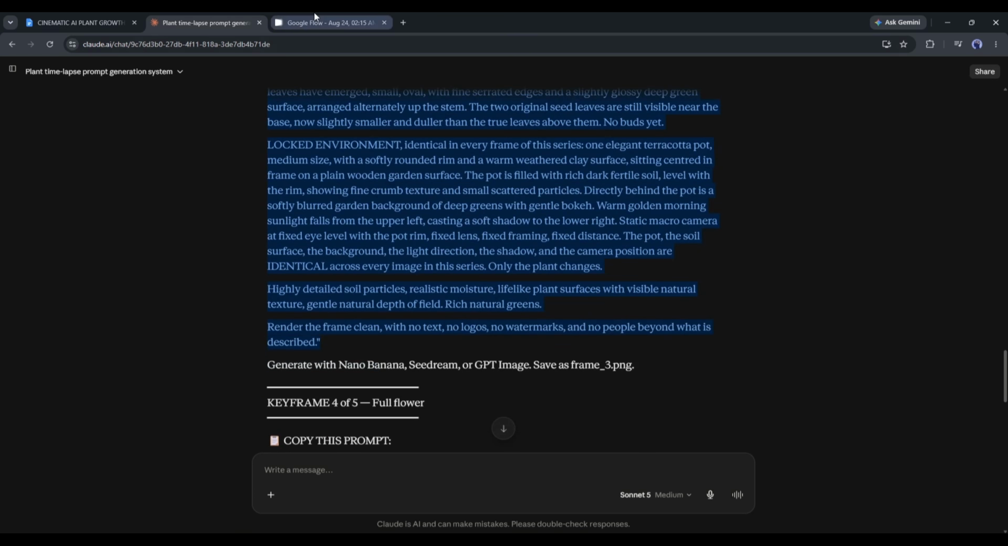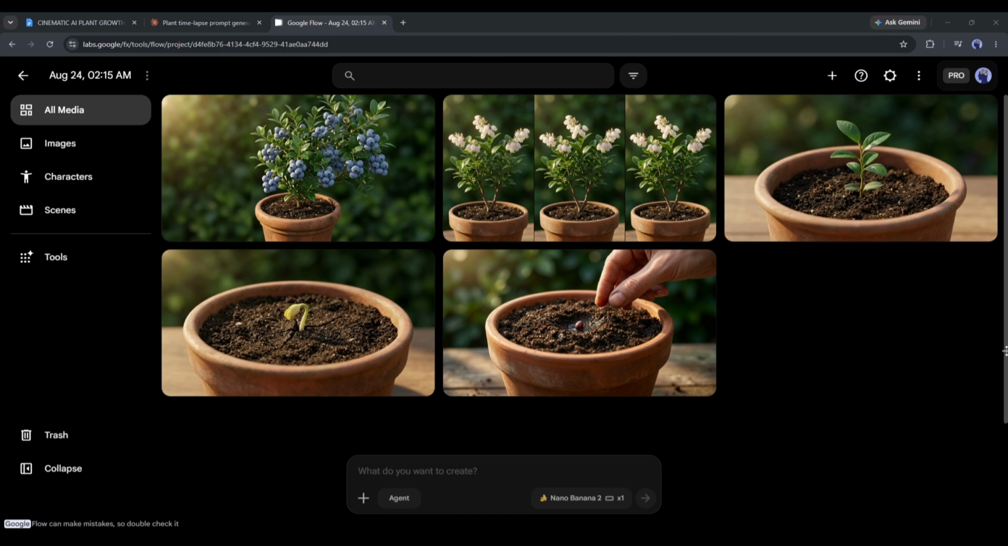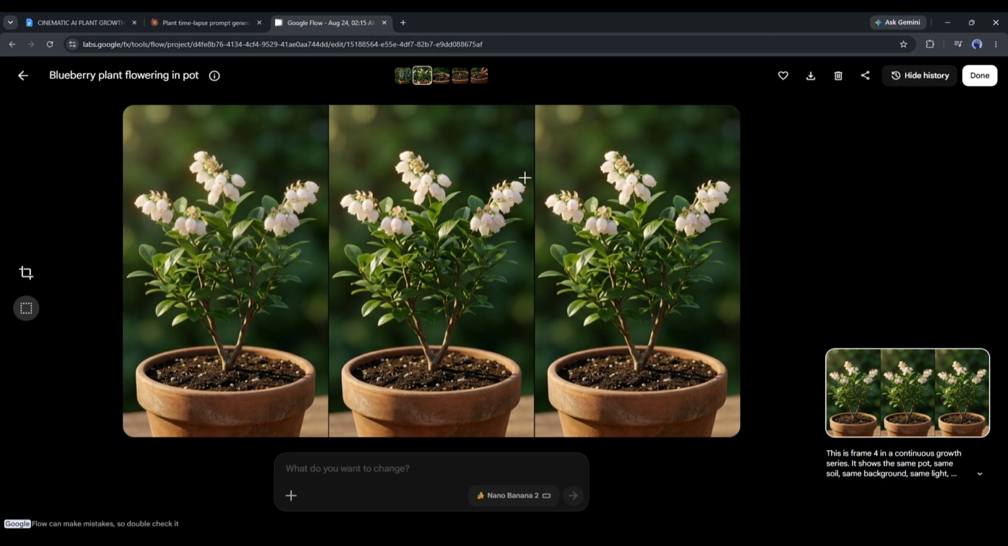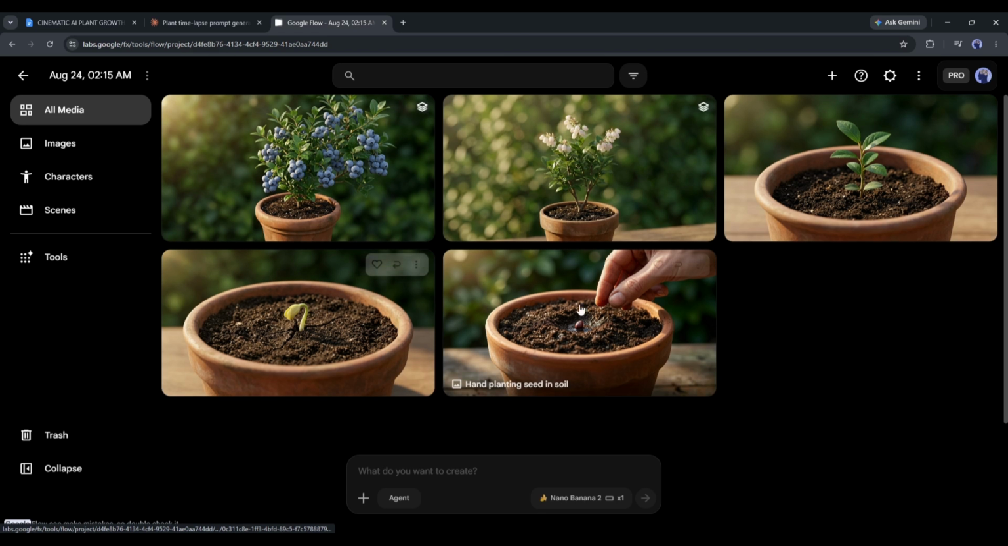Now in the same method, copy all other prompts and start generating the images one by one. And here it is. All the images are ready. They are looking really good. If anything goes wrong, you can fix it here.